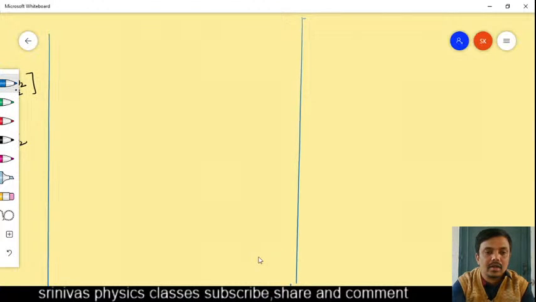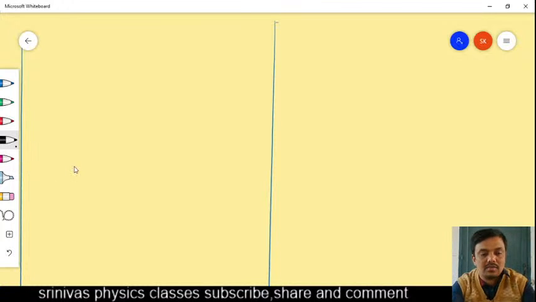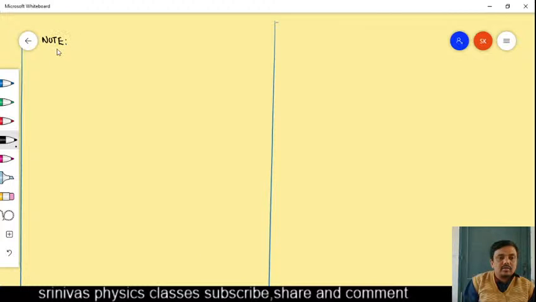Okay, let us continue. In the previous part, we derived the relation between small g and capital G. Small g is the acceleration due to gravity on the surface of Earth. What is the formula we got for the acceleration due to gravity on the surface of Earth? How can we find it?